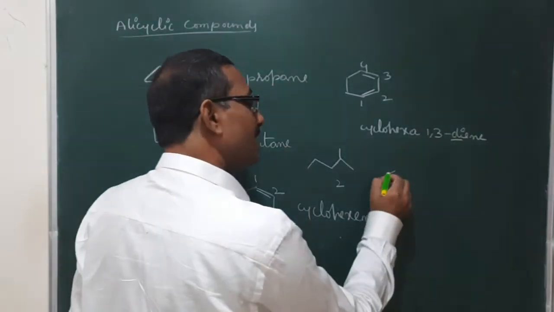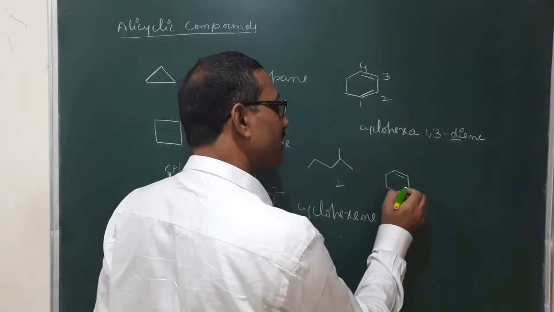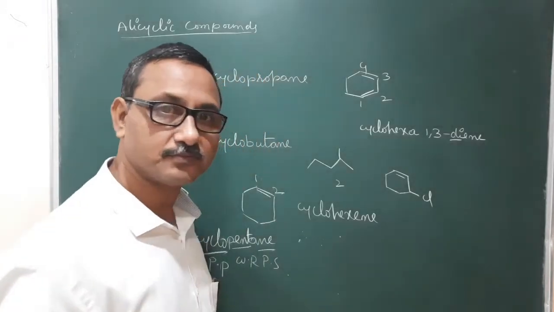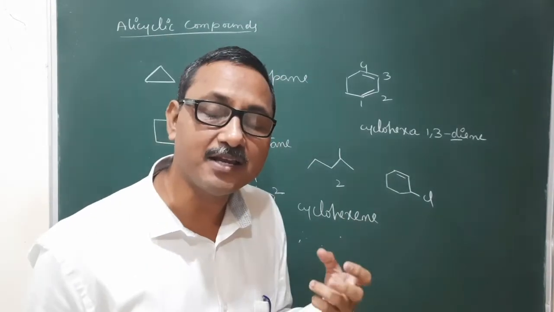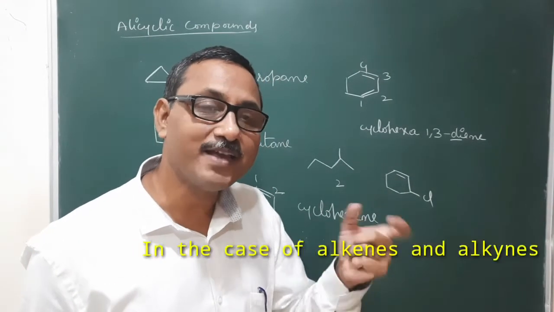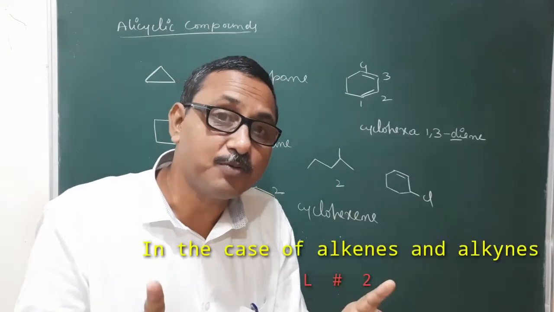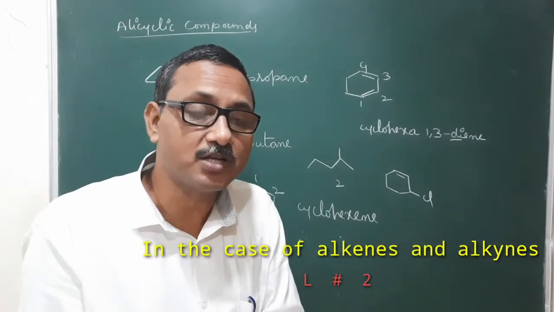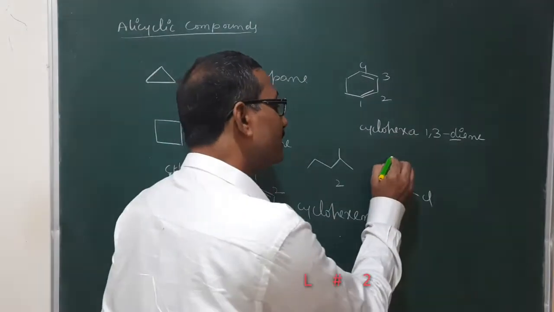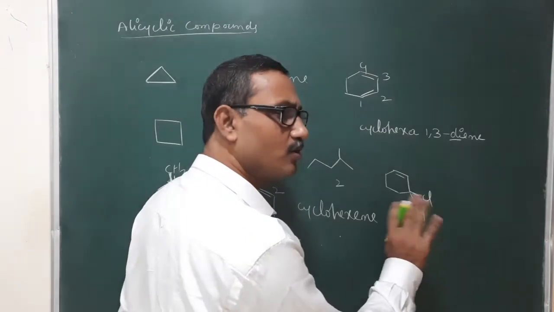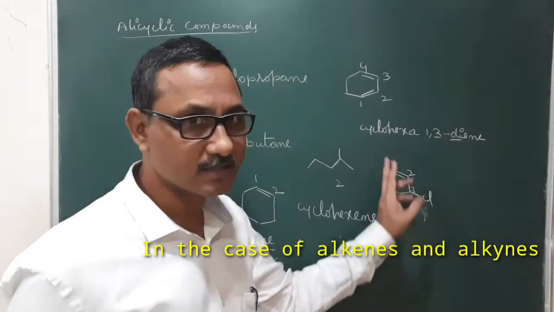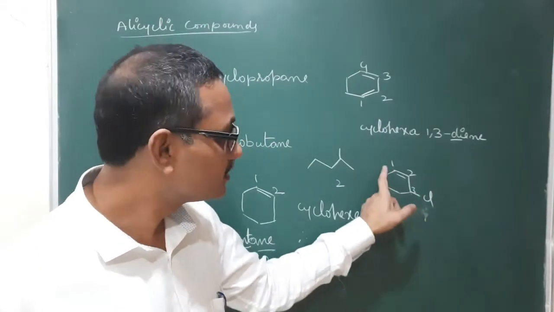Now here I am taking another compound which consists of one double bond as well as a substituent like chloro, bromo. For numbering, we never consider the substituent first. If, based on the lowest locant rule, the double bonds are at equivalent positions, then we will think about substituents. Till that, no need to think about the substituent. Even though 2 substituents are there, don't think about that. Here you give numbering from this side only. If 2 are there, same numbering. Here 2 chlorines are also there, same numbering we will give.